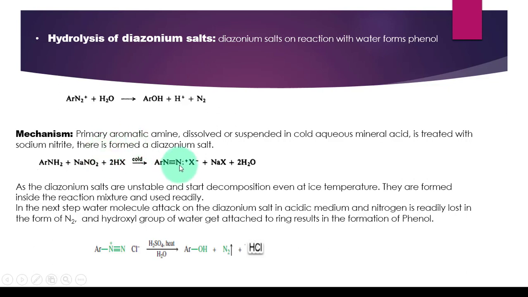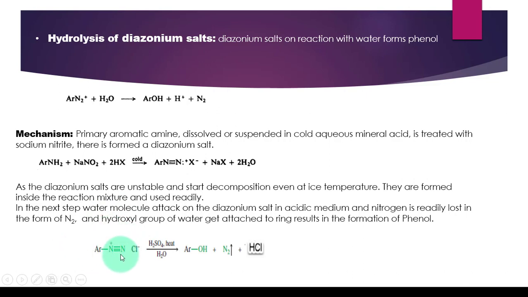We say that these diazonium salts can be easily formed inside the reaction mixture because they are unstable and cannot be stored. So as soon as they are formed, they are utilized inside the reaction mixture. Primary aromatic amines, when dissolved in a mineral acid and made to react with sodium nitrite, form diazonium salt. These diazonium salts are unstable and even start to decompose at ice temperature, so they are readily used.